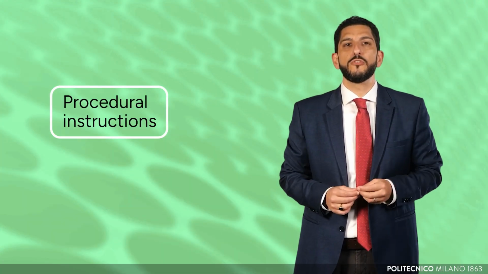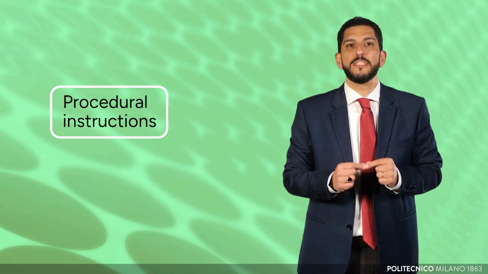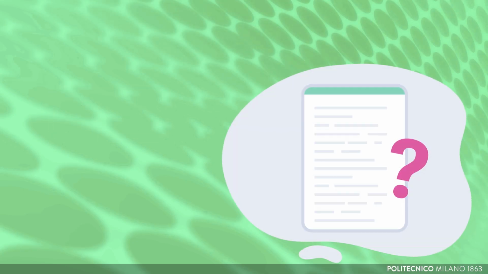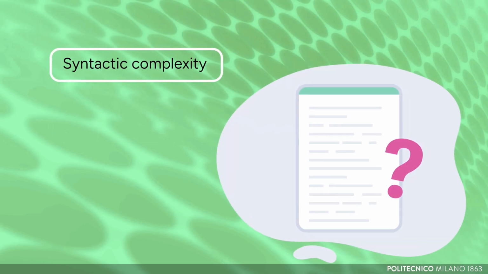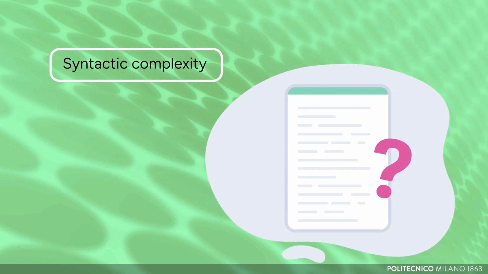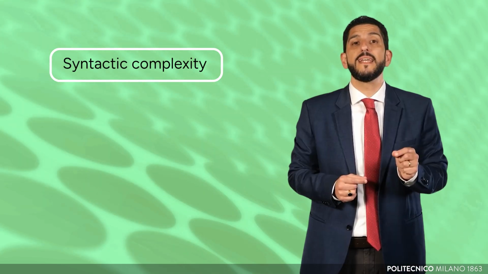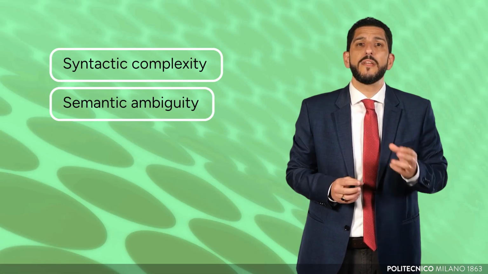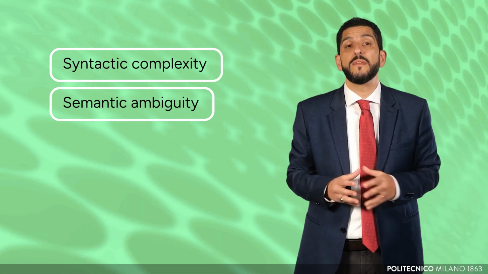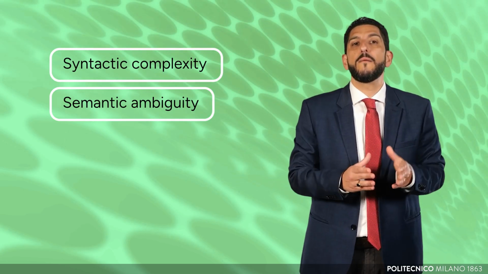Why are procedural instructions so difficult to follow? Research on understanding instructions shows at least three recurring sources of difficulty. The first is syntactic complexity: long sentences, passive constructions, multiple subordinate clauses, texts written like laws rather than messages addressed to people. The second is semantic ambiguity: specialized terminology that changes meaning depending on the context or that the user simply doesn't know. Conditional enrollment, locked study plan, part-time study path.